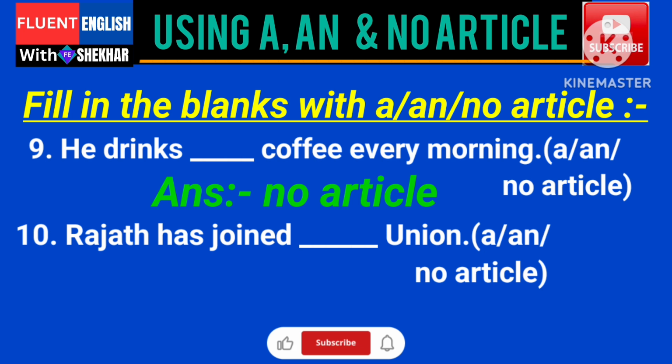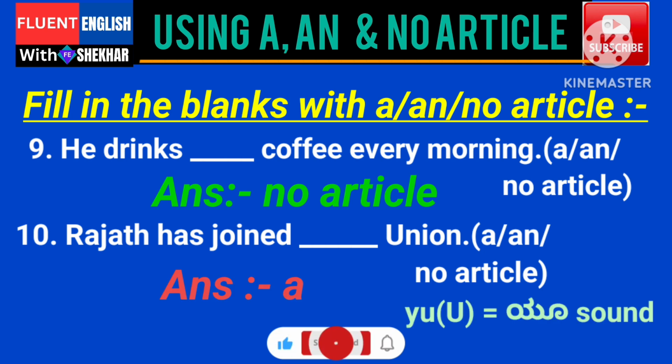Options A, an or no article. Answer, Rajat has joined a union. The word union gives a YU sound at the beginning. Y is a consonant, that's why we should use the article A. A union is the correct answer.